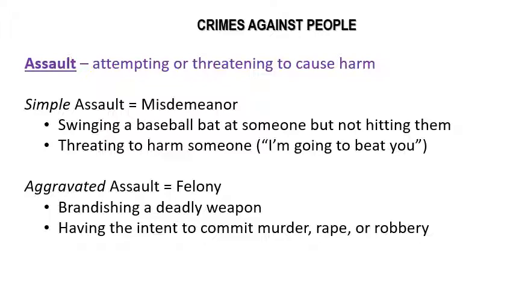Now aggravated assault is typically a felony. This is when we use a deadly weapon in order to try to cause harm to somebody, like a gun or a knife, or having the intent to commit murder, rape, or robbery. So if you're harming somebody while at the same time trying to murder them or rape them or rob them, then it would fall under the category of aggravated assault. Simple assault is not as severe as aggravated assault. Simple assault usually is going to be a misdemeanor. Aggravated assault will be a felony. The difference is that with aggravated assault, we have a weapon or we're doing some other crime while we're committing the assault.